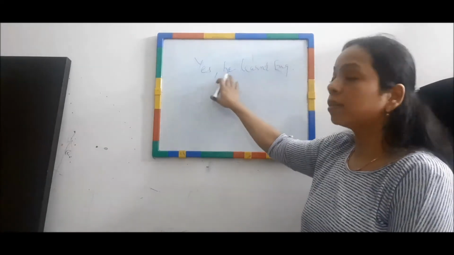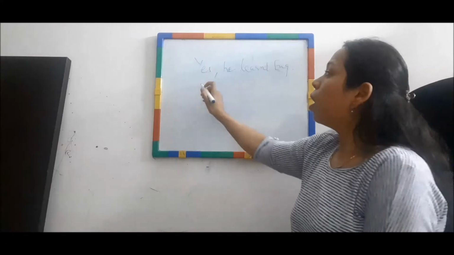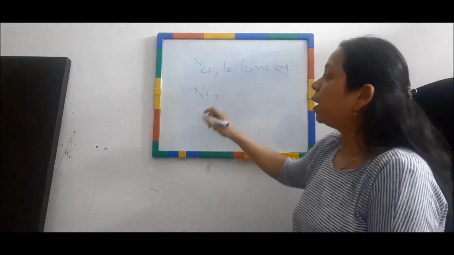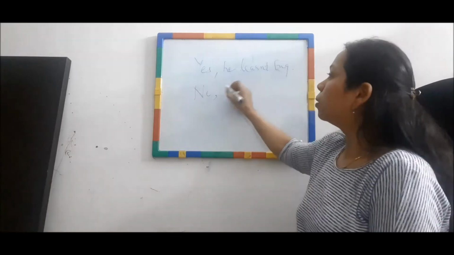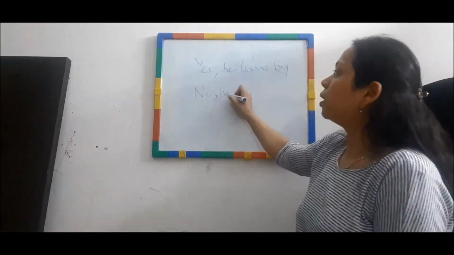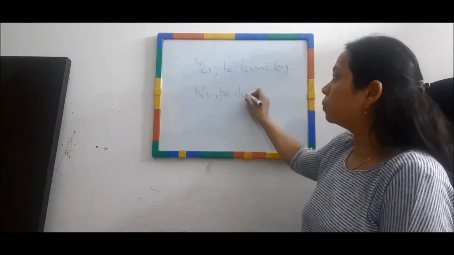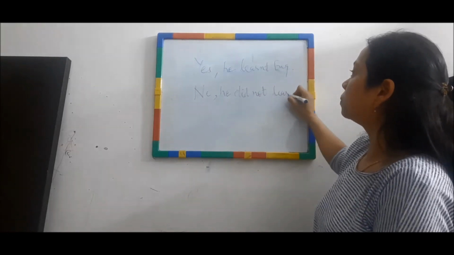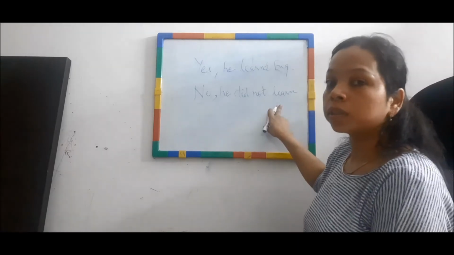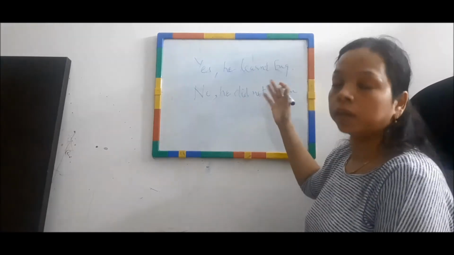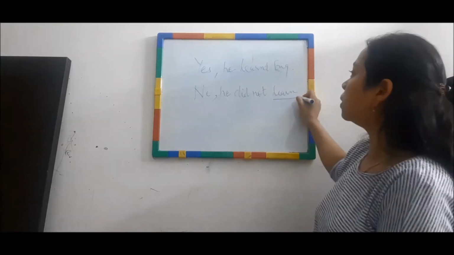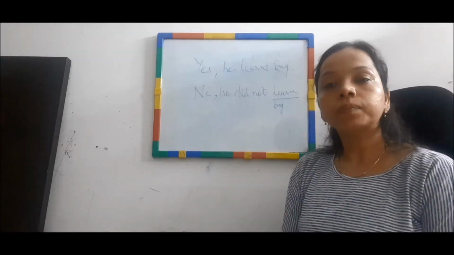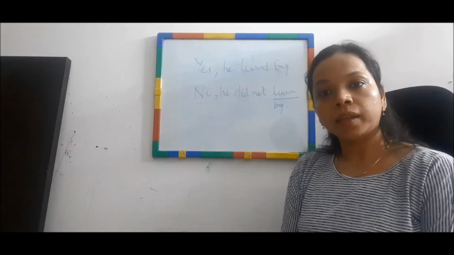Yes, I learnt English, anything. If I want to negate it: No, he did not learn English. We don't use the second form here. The activity is the same, learn English. Got it? This is the past tense.